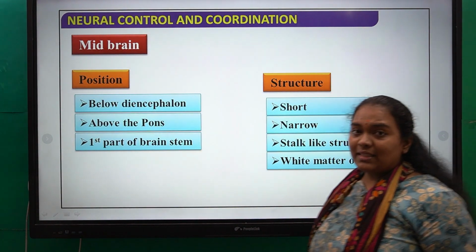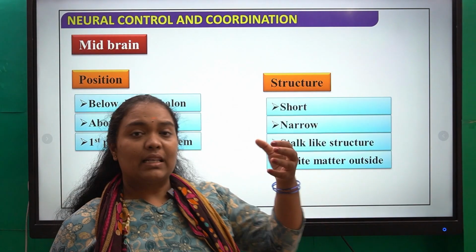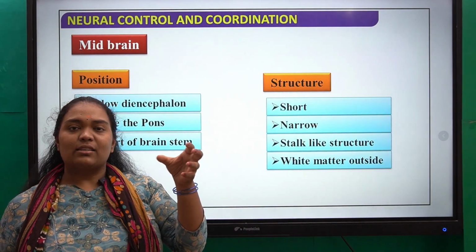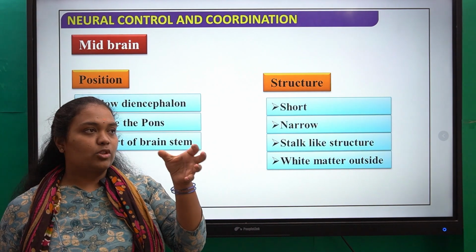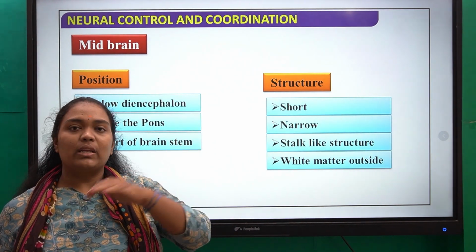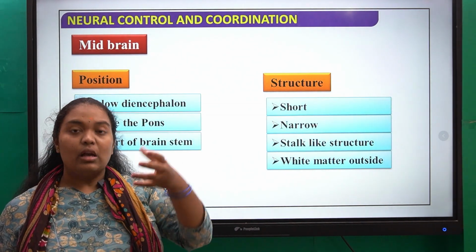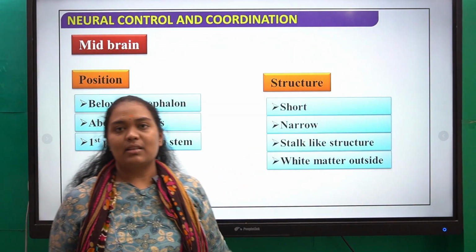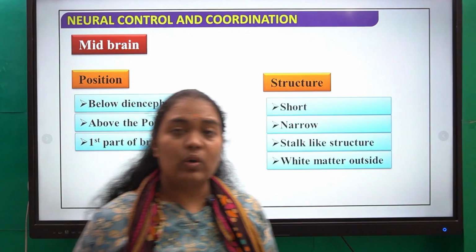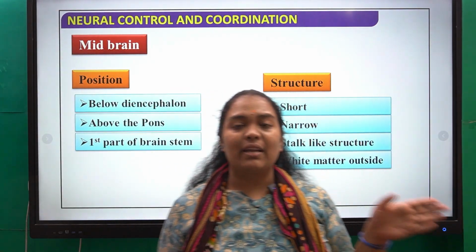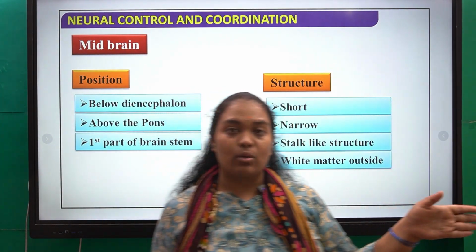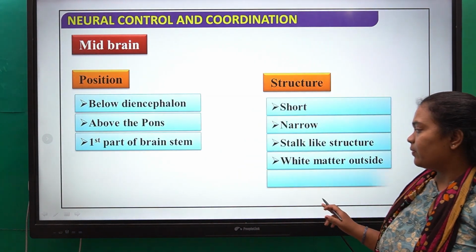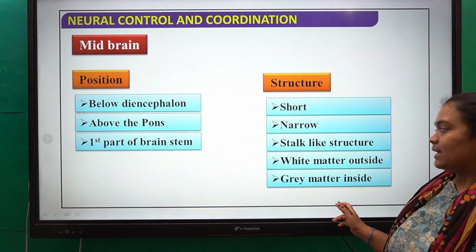It is a stalk-like structure. Why are we saying stalk? Stalk means nothing but it is standing, right? It is standing and it is like a bunch of straw. You know straw, right? The wheat, when you cut, it has the grains and the straw. So if you take a bunch of straw, it appears like that. Then white matter is outside. So till now in the forebrain, the white matter was in and the grey matter was out. This is going to change, or become opposite, from the midbrain, and grey matter is inside.